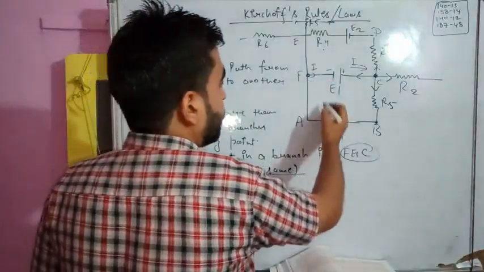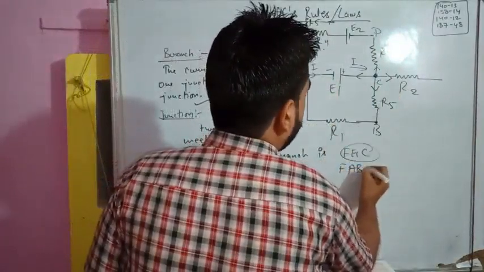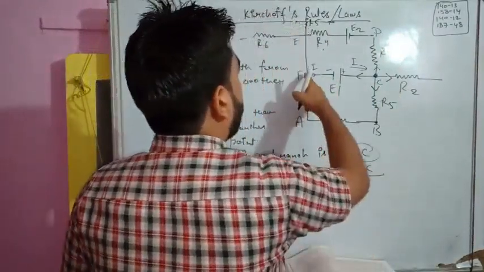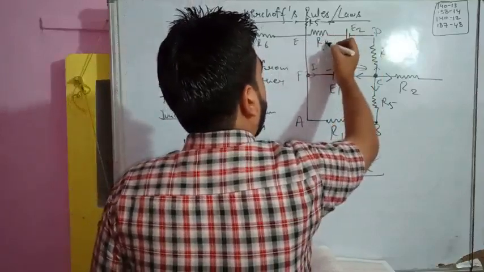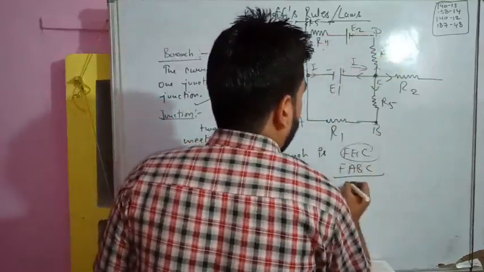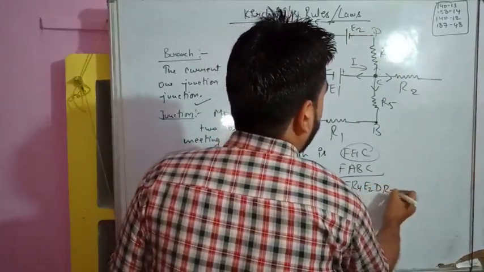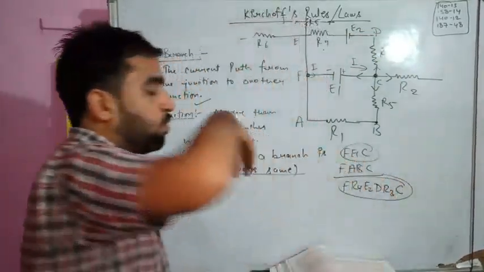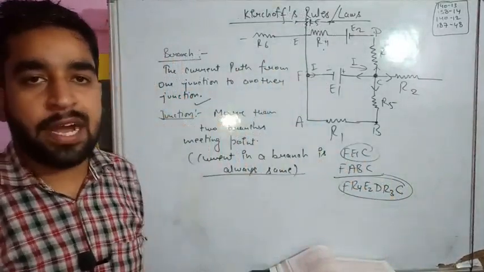We can say F is a junction, C is a junction. So F A B C, that's a branch. Okay, one more path which we have: F R4 E2 D R3, and again C. So that is a branch. So these are the possible paths we have to form a junction.